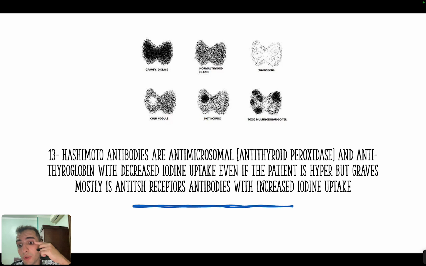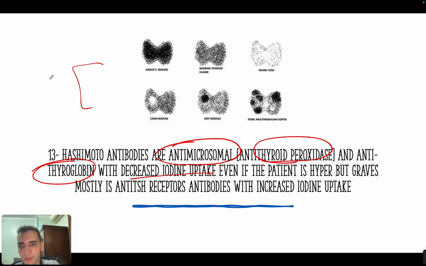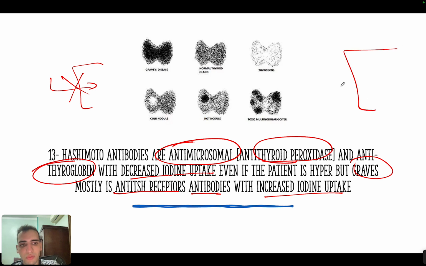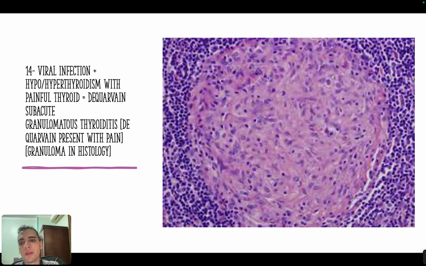Another thing is the difference between Hashimoto and Graves. We said the first difference is proptosis, right? The second difference is that in Hashimoto, you will see antimicrosomal antibodies or anti-thyroid peroxidase antibodies or anti-thyroglobulin antibodies, okay? And you will see decreased iodine uptake in the cell, even in hyperthyroidism, because the thyroid gland has been destroyed, so it's not working, so it doesn't take any iodine. On the other hand, in Graves, it will be mostly anti-TSH receptor antibodies only, and you will see increased iodine uptake, meaning that the thyroid gland is working too much and it's absorbing too much iodine, so it can increase its thyroid hormone synthesis. Okay.